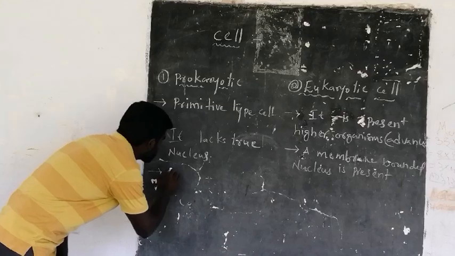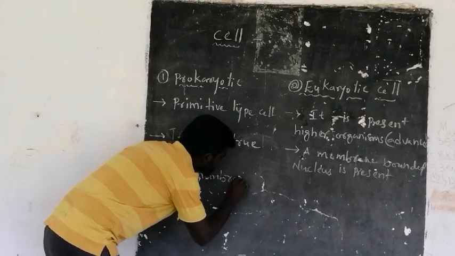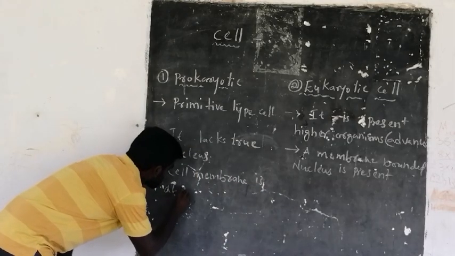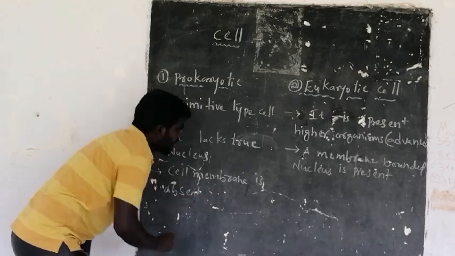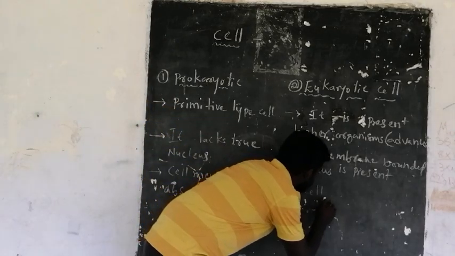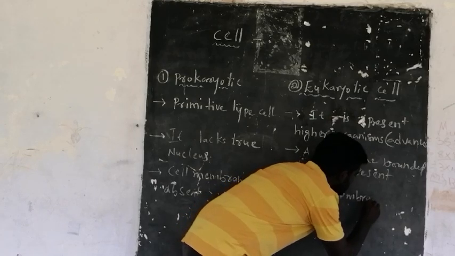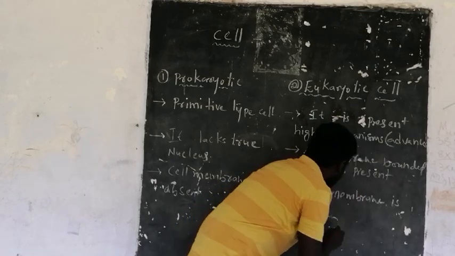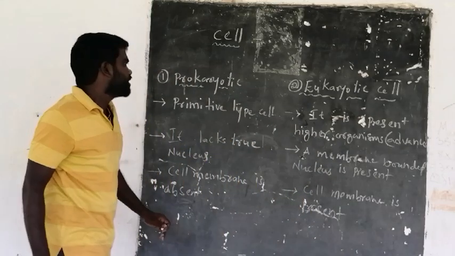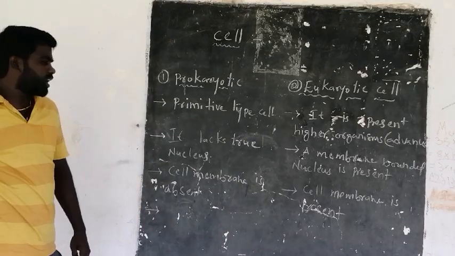And in the eukaryotic cell, membrane bounded cell organelles are present.